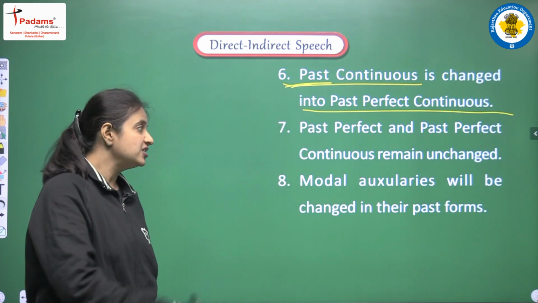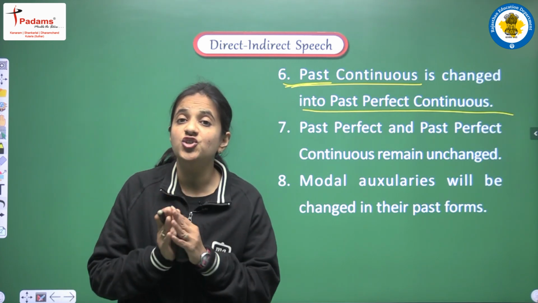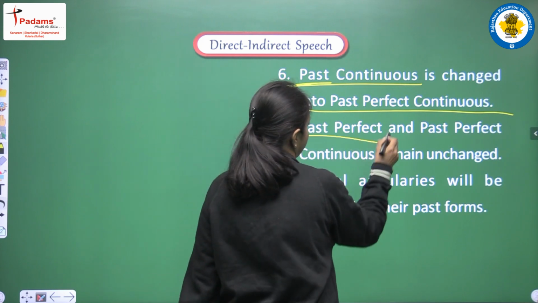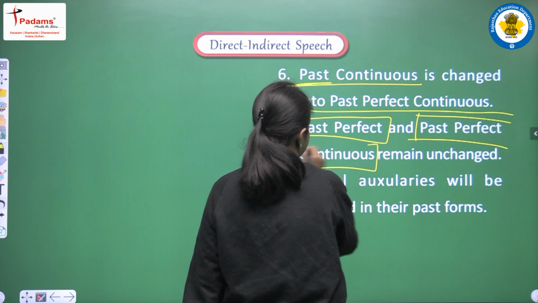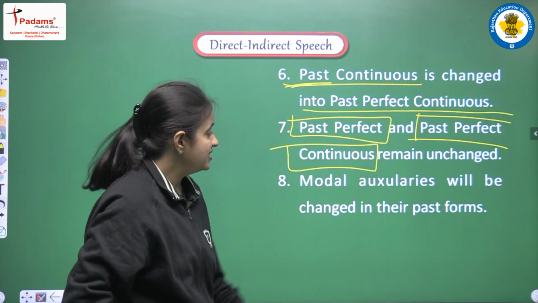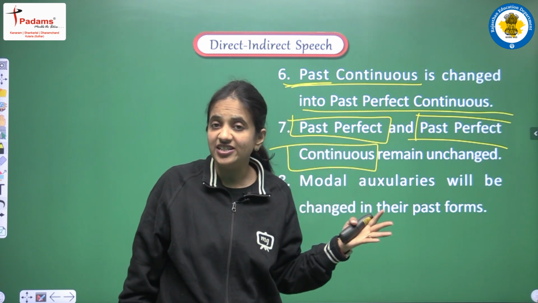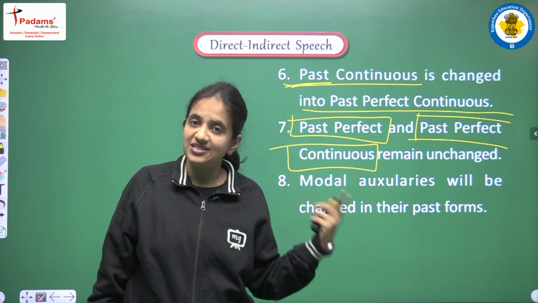Next is past perfect, and past perfect continuous remain unchanged. So we are having here two tenses. They are past perfect tense and past perfect continuous tense. So these two are the tenses that remain unchanged. We don't do any changes if we are having these two tenses in our direct speech.